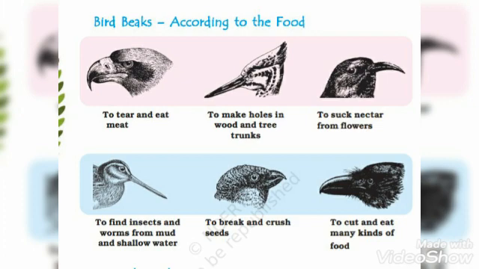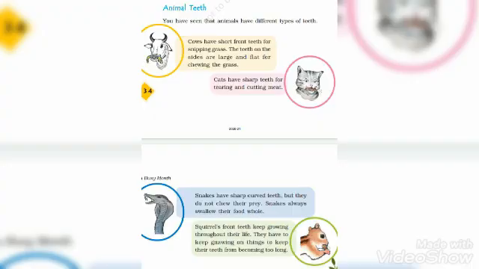You can look at the picture and you can understand why their beaks are different, because their eating habits are different. Their food is different from each other. And lastly, the crow's beak you can see. Now next is animal teeth. There are a few facts that when you learn, you will be amazed about animal teeth.